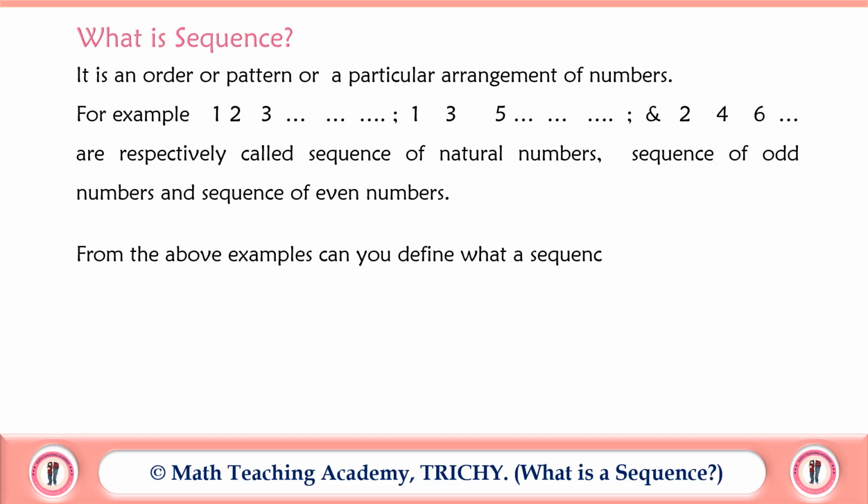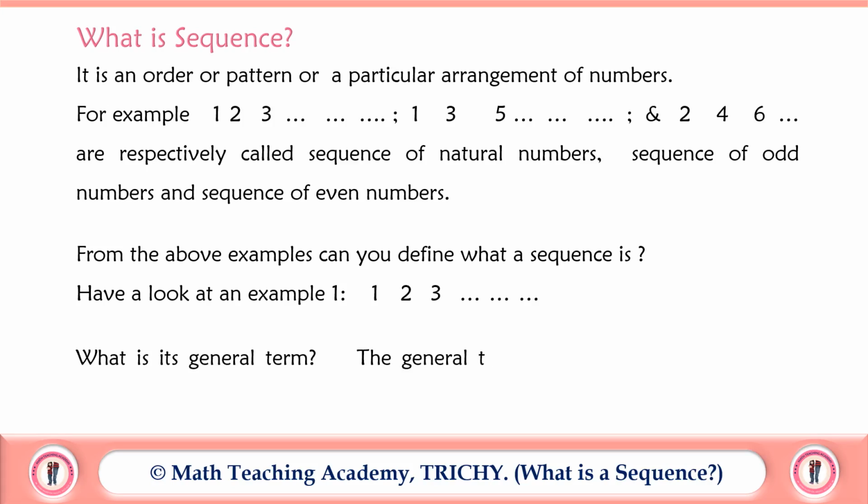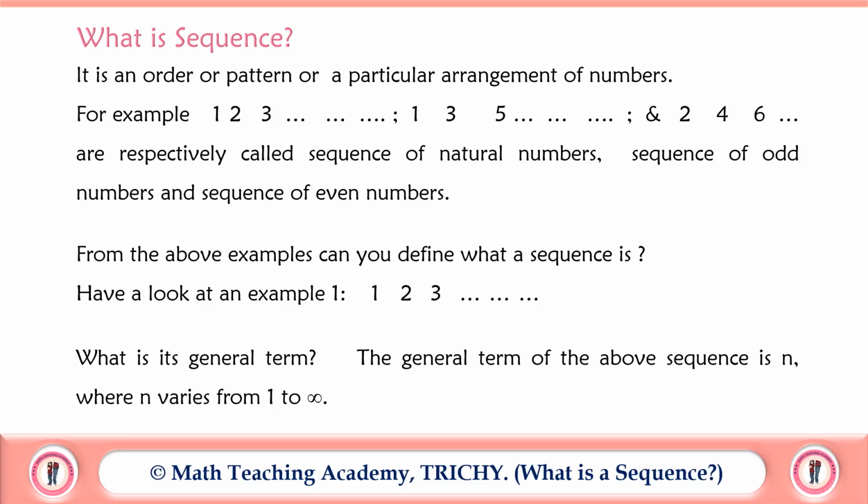From the above examples, can you define what a sequence is? Have a look at example 1. Here what you have is 1, 2, 3, 4, 5, 6, etc. What is its general term? The general term of the above sequence is n, where n varies from 1 to infinity.